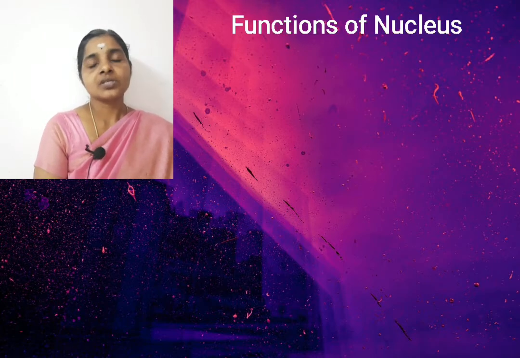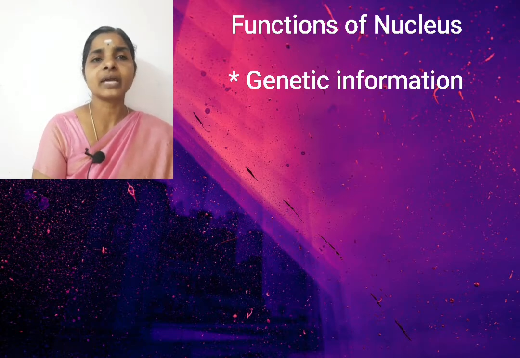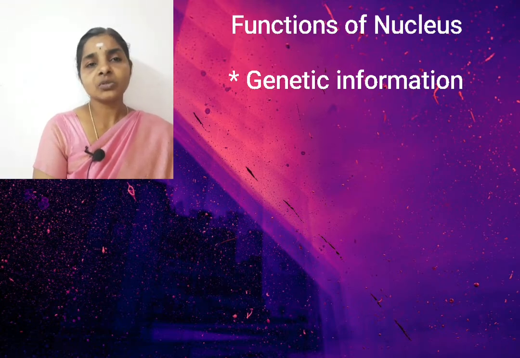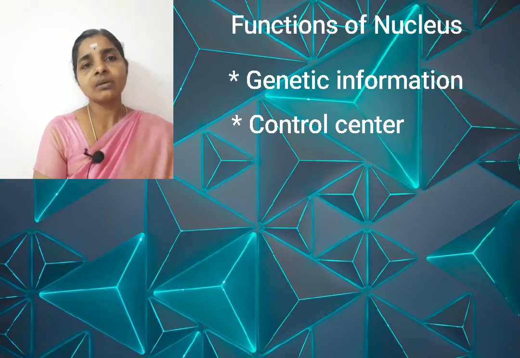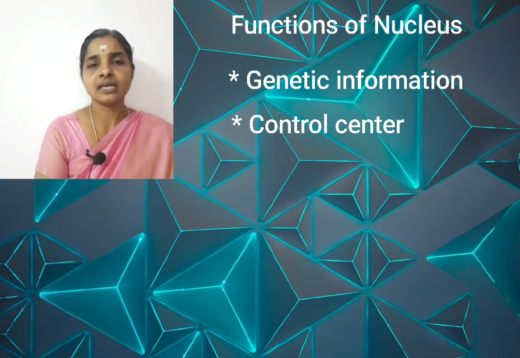Next is functions of nucleus. You know that it consists of genes, so the main function of nucleus is the transfer of characters from parents to offspring. Then another important function is that it is the controlling center of the cell. That is, it controls all the metabolic activities and other activities inside the cell.